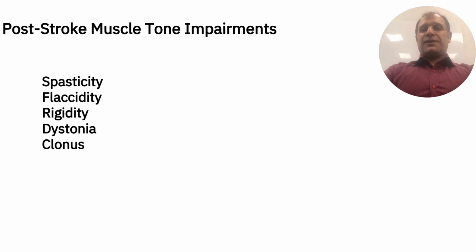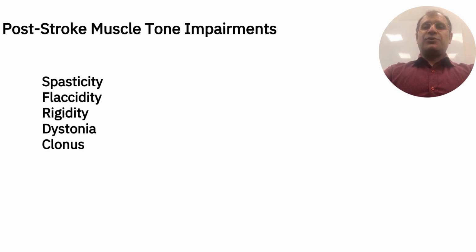Post-stroke muscle tone impairments refer to a range of muscular conditions that can significantly impact recovery and daily functioning following a stroke. These impairments, including spasticity, flaccidity, rigidity, dystonia, and clonus, arise due to disruptions in the communication pathways between the brain and muscles. Each condition presents unique challenges, from increased muscle stiffness in spasticity to decreased resistance in flaccidity, ultimately hindering mobility and rehabilitation efforts.